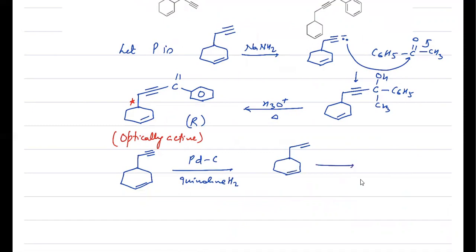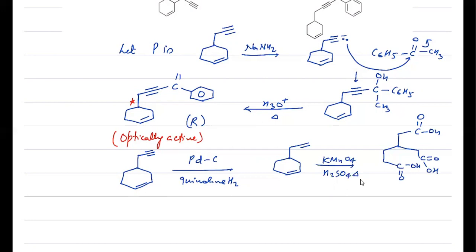And when we treat it with KMnO4, H2SO4, that means it is oxidative cleavage, and your final answer will be this carboxylic acid. On the other side it will be this carboxylic acid, and on this side, this one is the carboxylic acid.